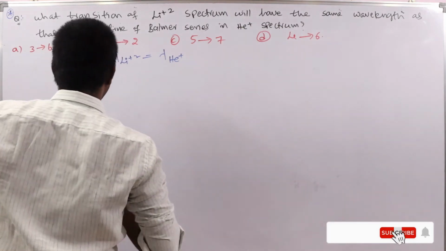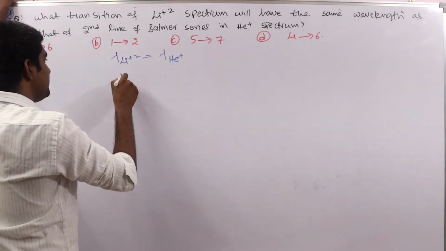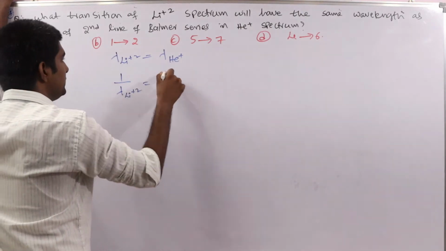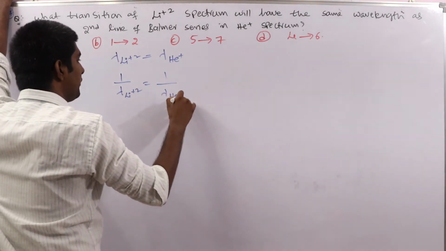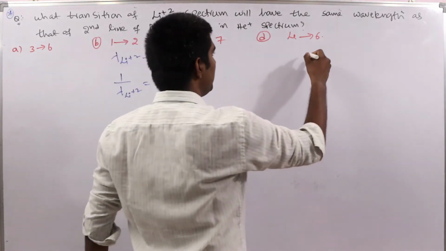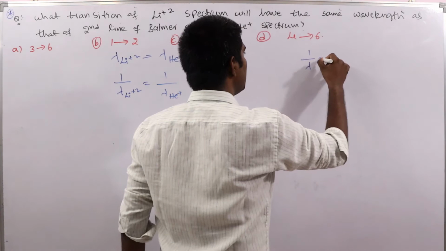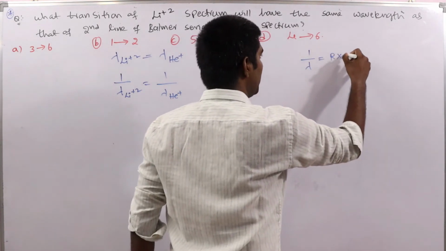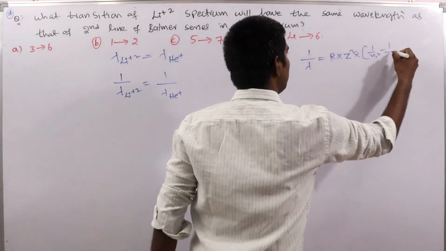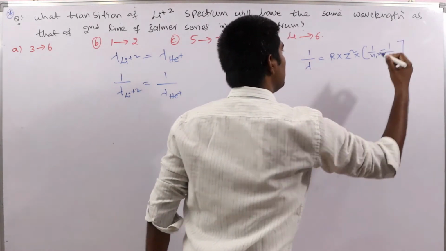So here we can take the reciprocal. 1 by lambda of lithium plus 2 is equal to 1 by lambda of helium plus, because we have the formula we just discussed, 1 by lambda is equal to R into Z square into 1 by N1 square minus 1 by N2 square.